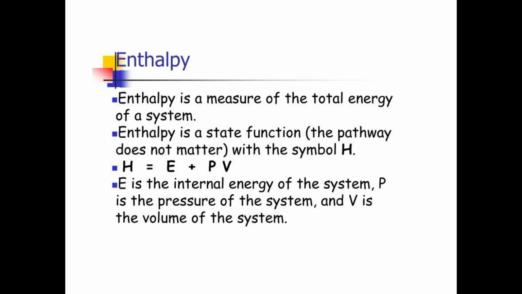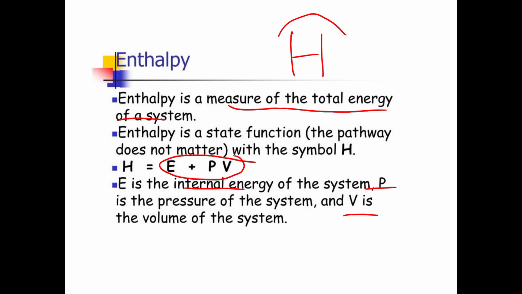Enthalpy is the measure of the total energy of a system. It is given by the formula E plus PV. Here E is the internal energy, P is the pressure, and V is the volume of the system. Enthalpy is represented by the letter H.